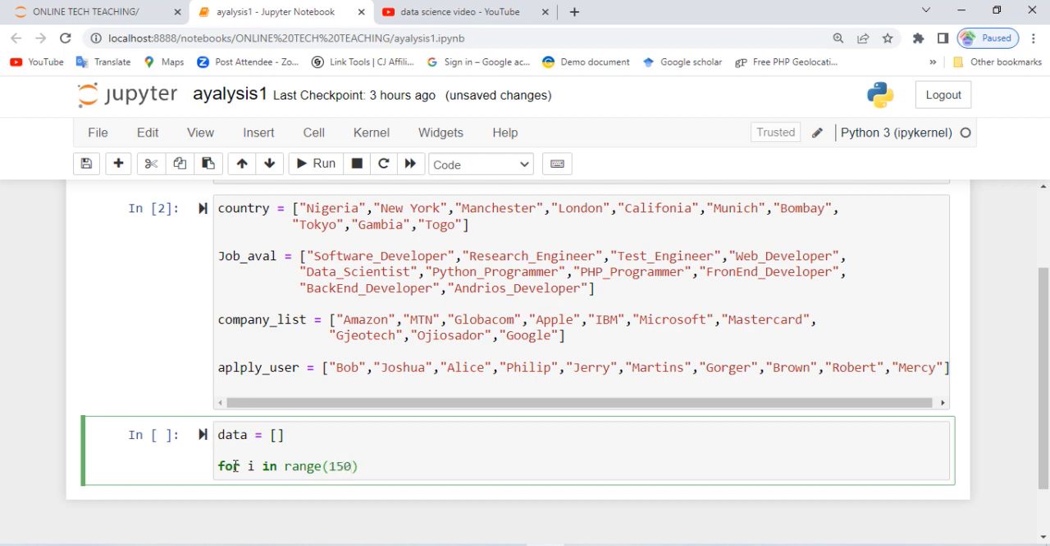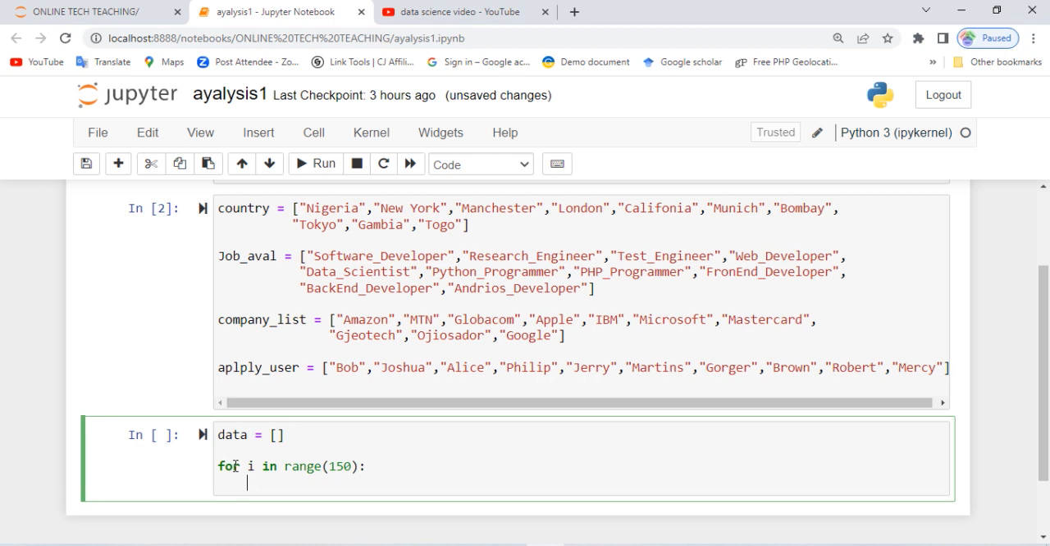For i in the range of, let's say we want to take 150. That is, at every range of displaying this data, let it loop from 1 up to 150 per display. So we are ranging from 1 to 150. That is the whole loop data that is going to generate at random.